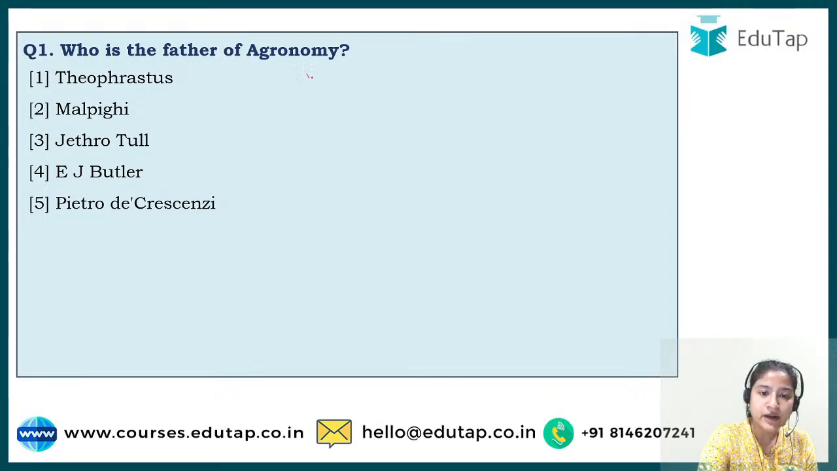If you talk about the branch agronomy, it is that branch of agriculture which deals with the interaction between the crop and its environment. It is much of a broader term. For example, we study irrigation differently, and then we see